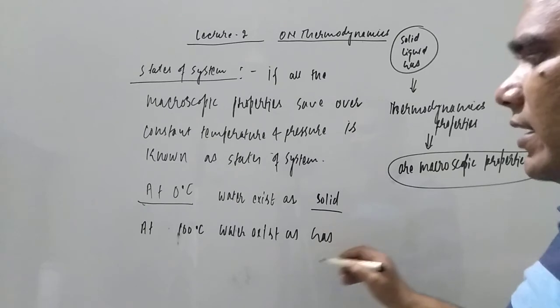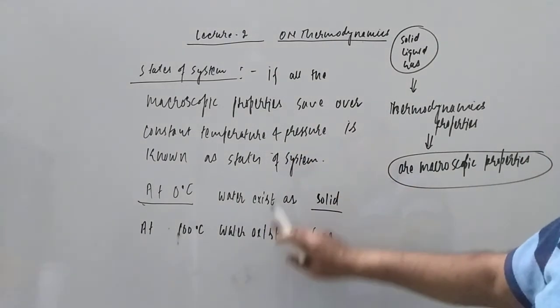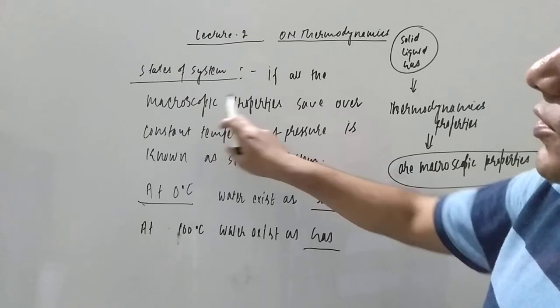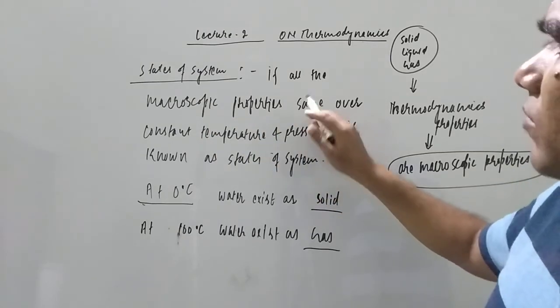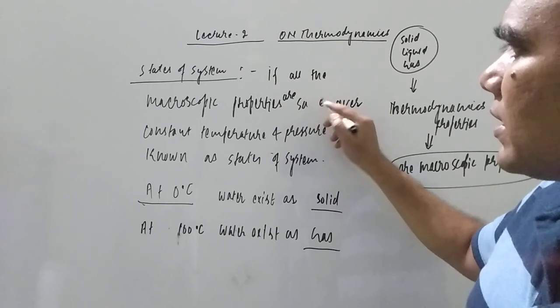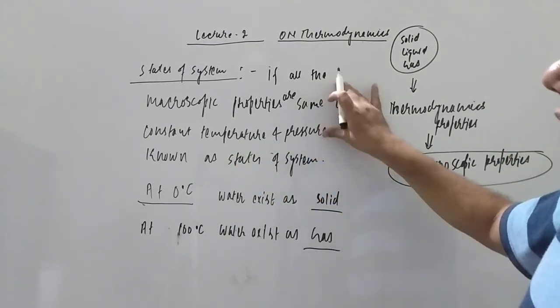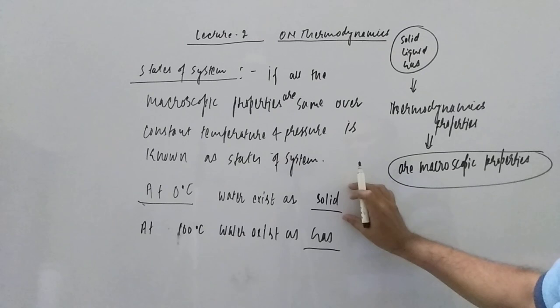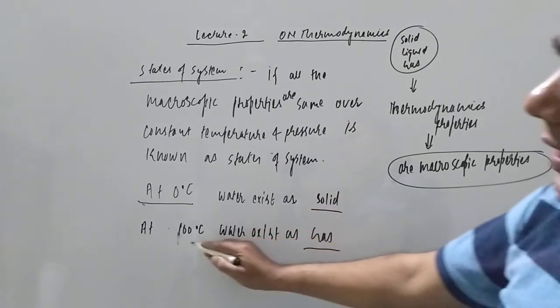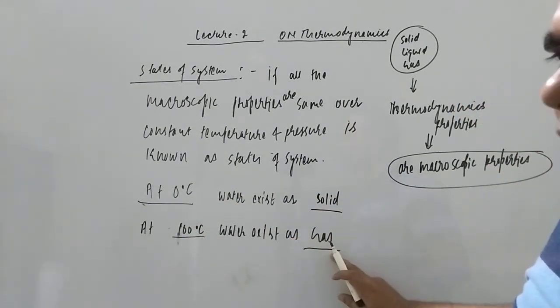So the state changes when you change the temperature. If the properties are the same over constant temperature and pressure, it will be the same phase. Now you are changing the temperature from 0 to 100, so the phase is getting changed.